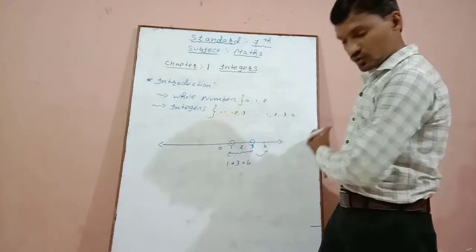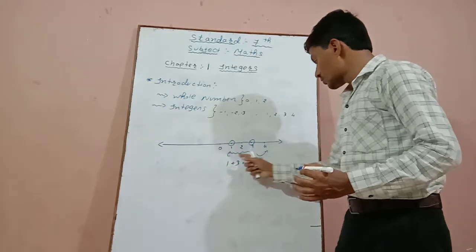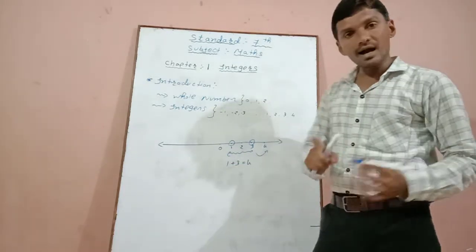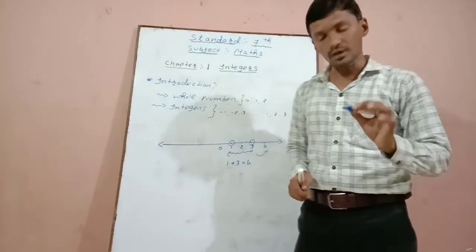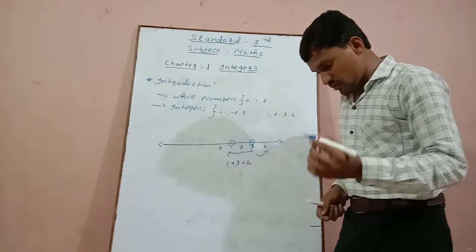We are moving to the right side. Which direction are we moving? We will move in the right direction, when we are adding two positive numbers. Second one: add a negative integer, we move to the left.